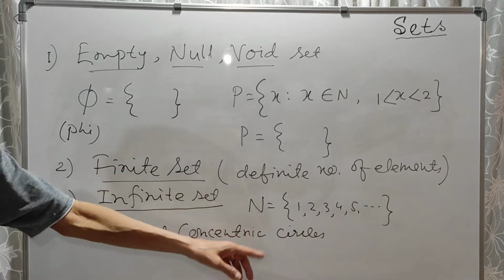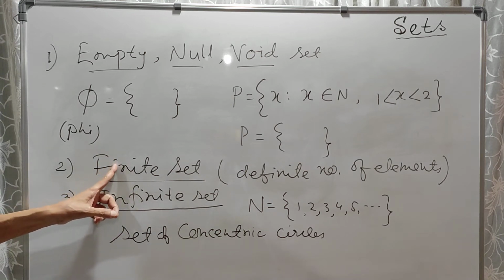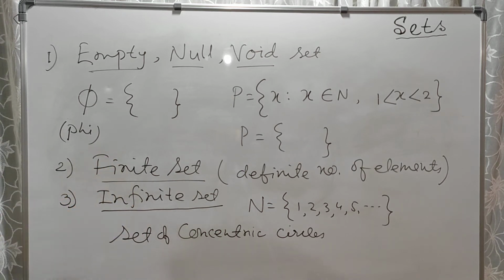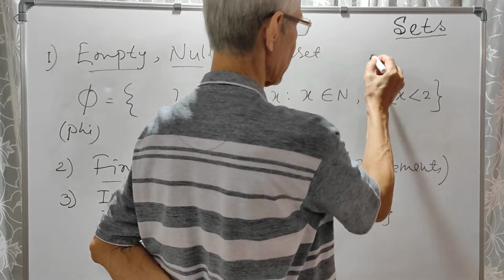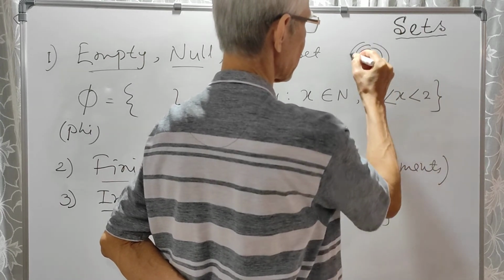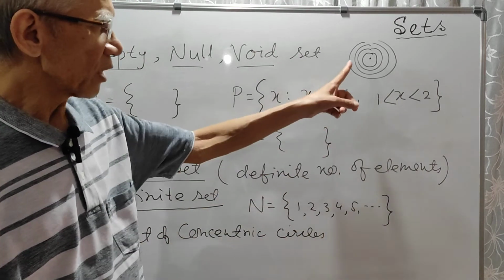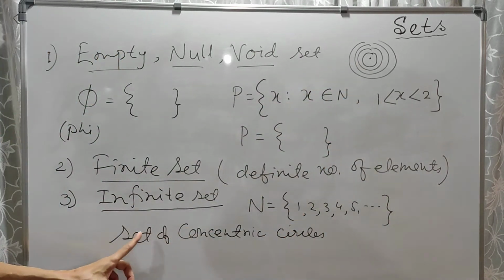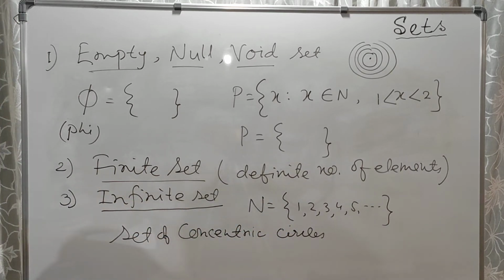It is an infinite set, isn't it? Because suppose this is the center of a circle. This is the first circle, this is the second circle. All these are concentric circles. You can go on and on and on. There is no end to it. So the set of concentric circles will be an infinite set.